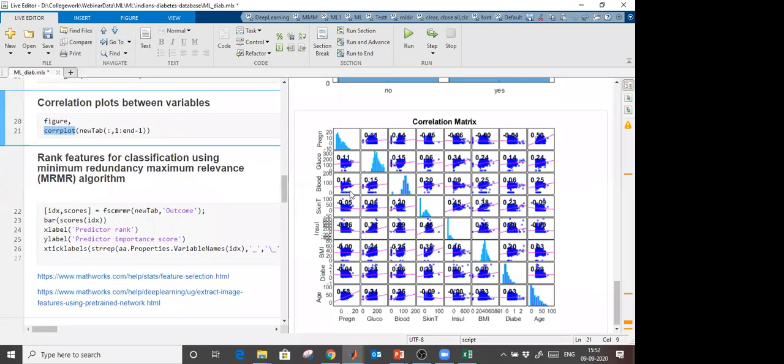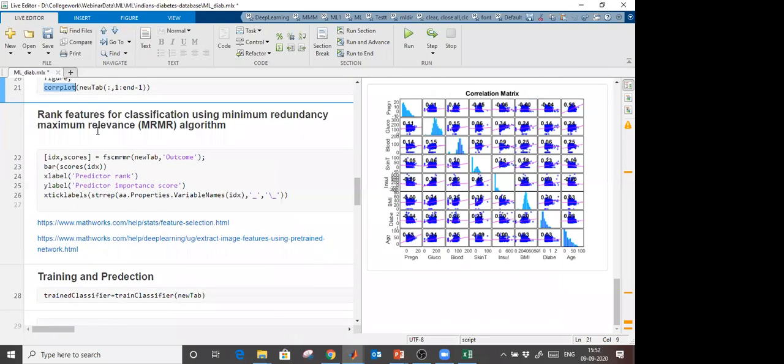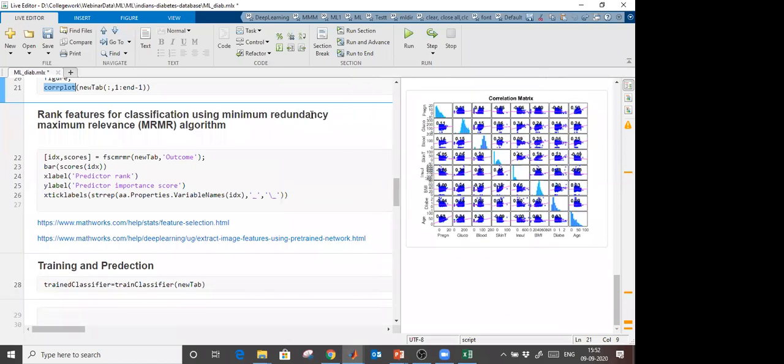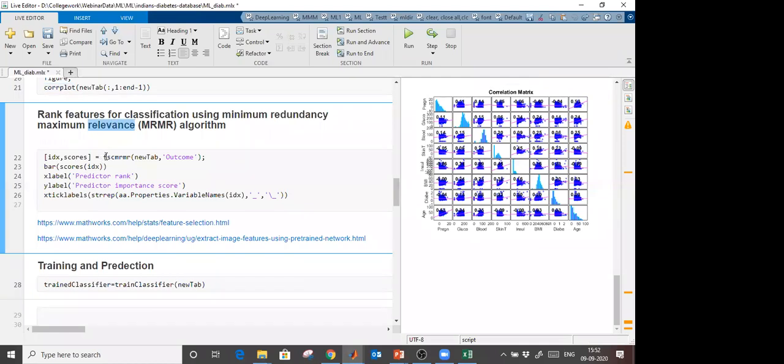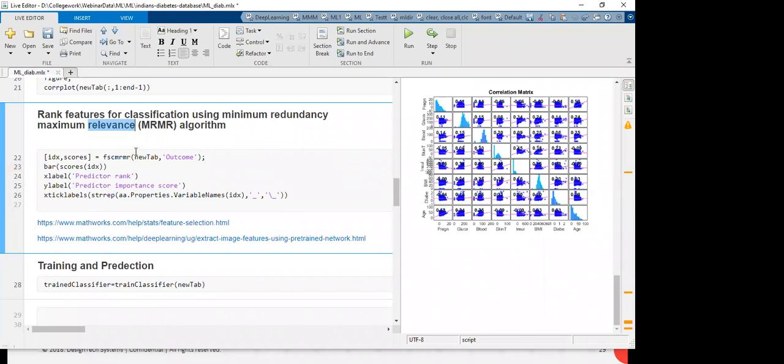There is one more thing here that is called the minimum redundancy, maximum relevance algorithm. What will happen here? It will let me know which predictors are highly correlated with my output, so we can take those and remove the remaining. So this is the function called minimum redundancy, maximum relevance. Redundancy will be less and relevance will be high.